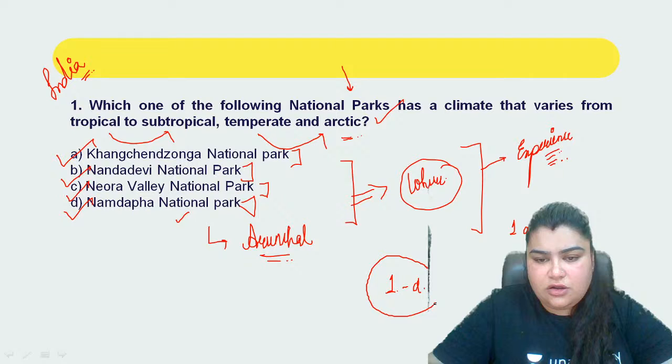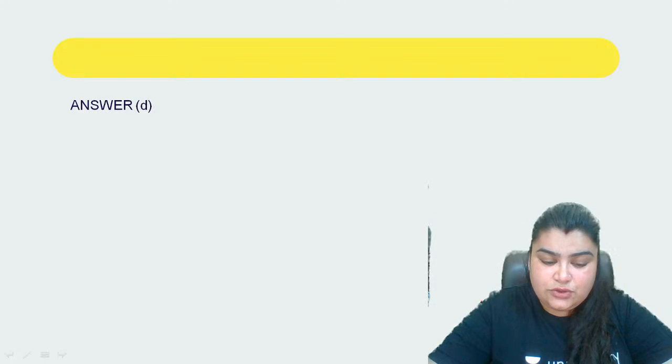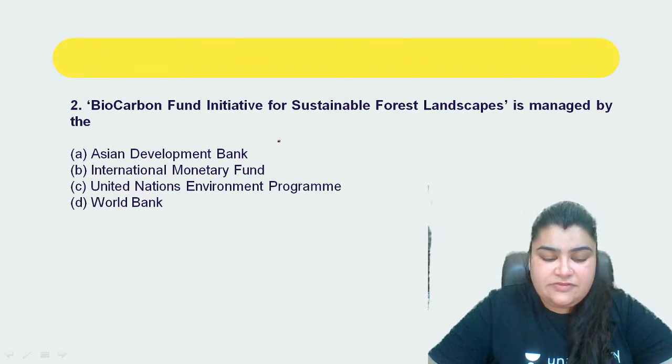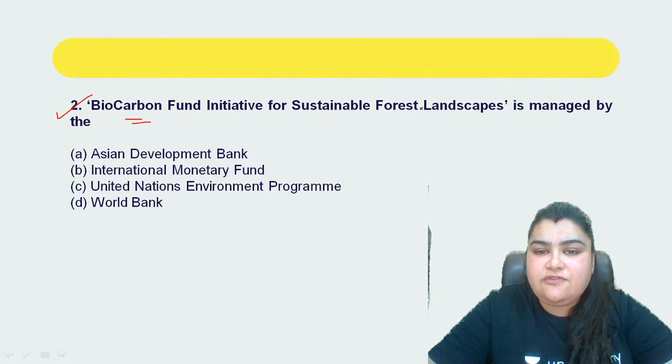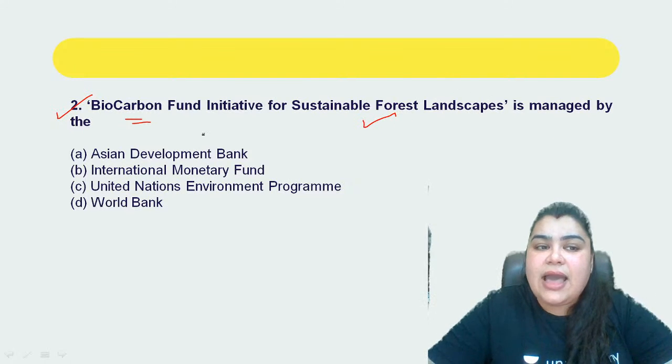All right. Now coming on to the next question, guys, please feel free to answer even if you don't know. It's perfectly fine if you don't know the answer. Now this is a very interesting question. It says the Biocarbon Fund Initiative for Sustainable Forest Landscapes is managed by the.